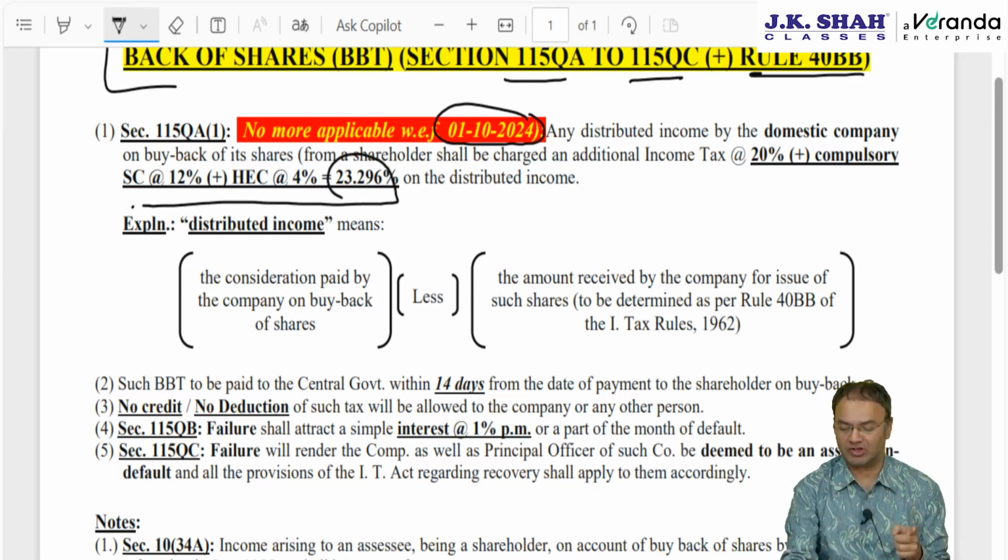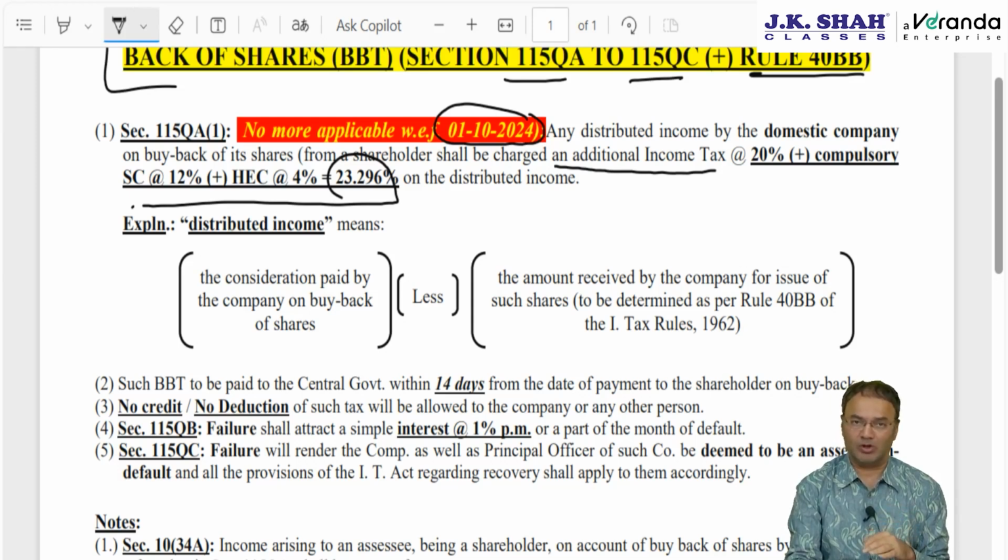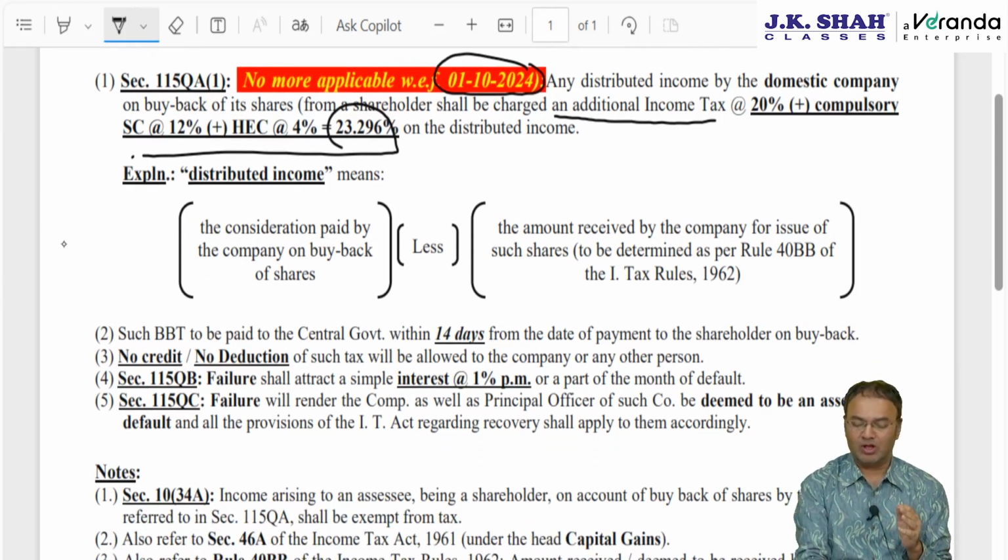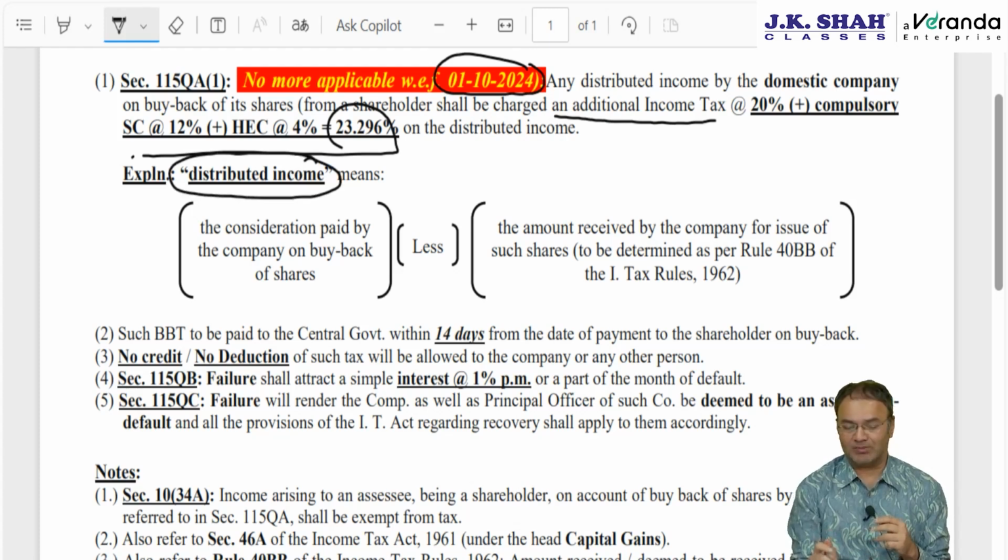It is called additional income tax. Additional income tax means this chapter or this tax is part and parcel of income tax. Tomorrow onwards, whenever we talk about income tax, we are talking about this tax also. On what amount? The amount on which this is leviable is to be called distributed income. A stupid name is given. Left hand side bracket minus right hand side bracket.